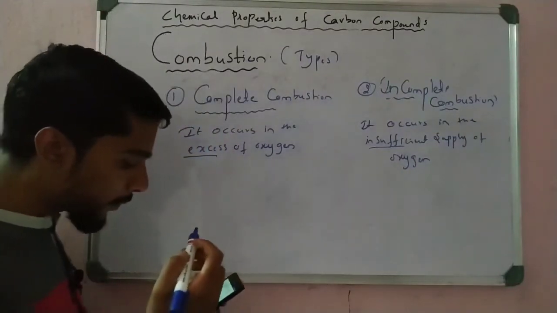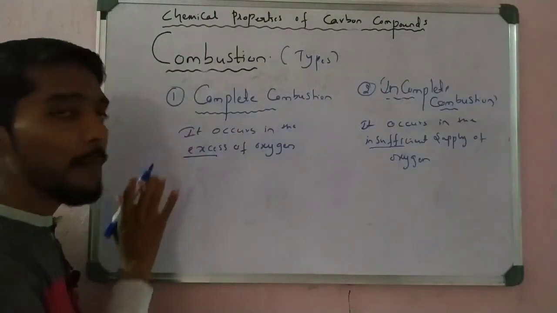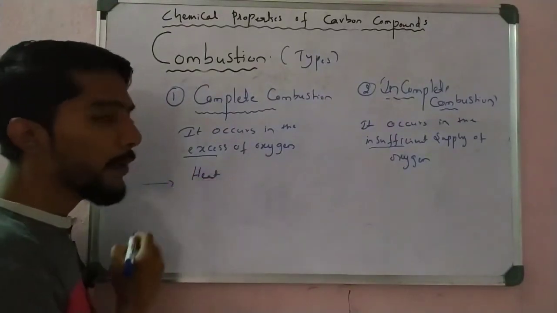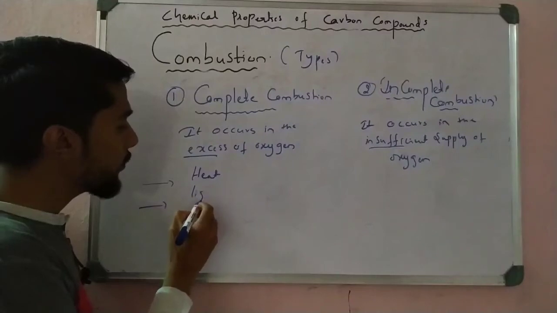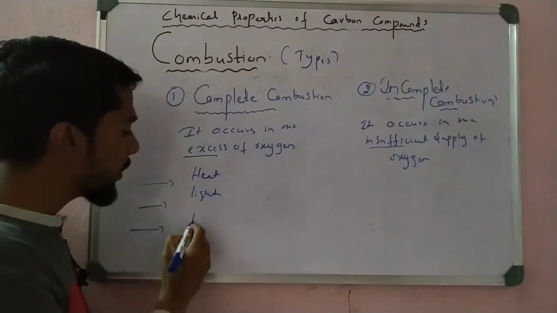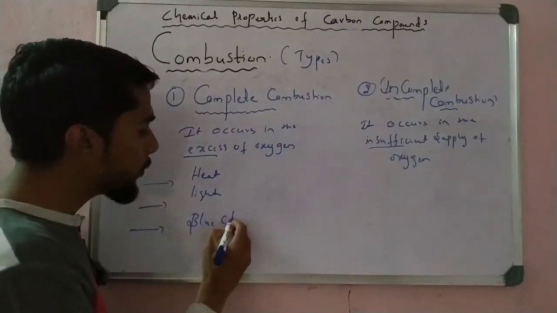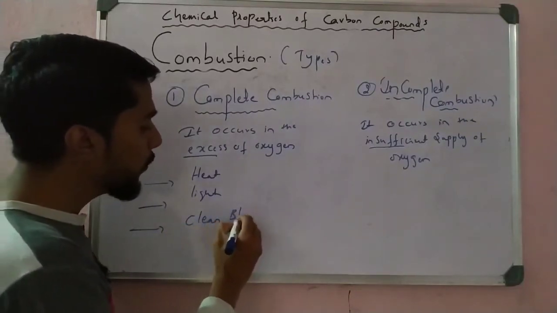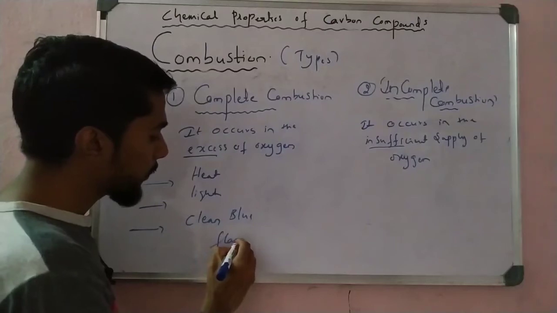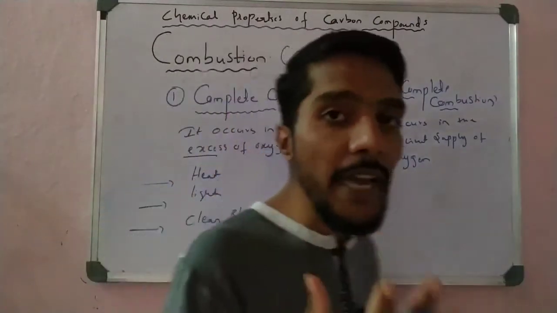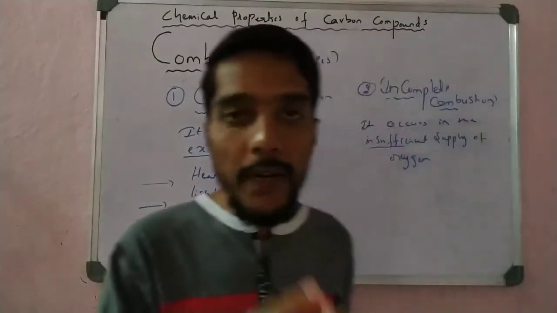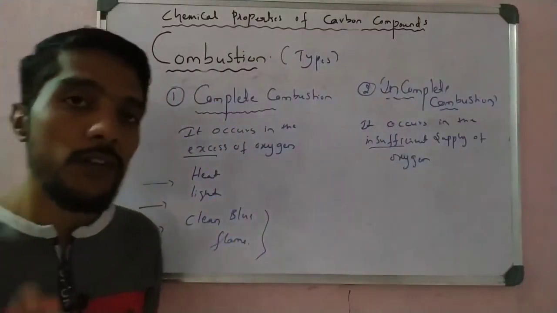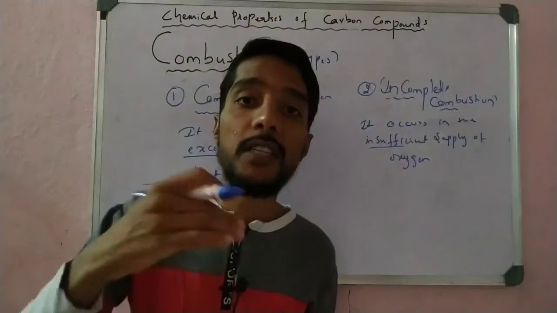So see, in complete combustion we observe that heat is produced, then light energy is produced, and also a clean blue flame is produced. The clean blue flame is the sign of complete combustion. When complete combustion takes place, these three are very important to find out which is complete combustion and which is incomplete combustion.